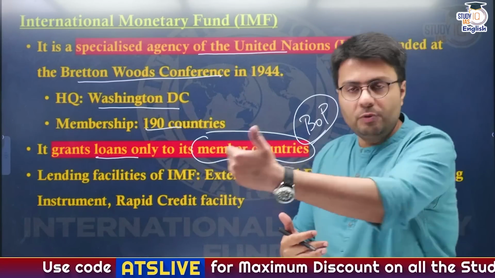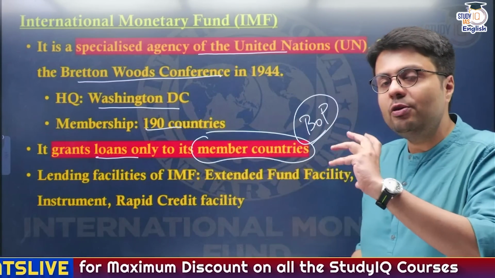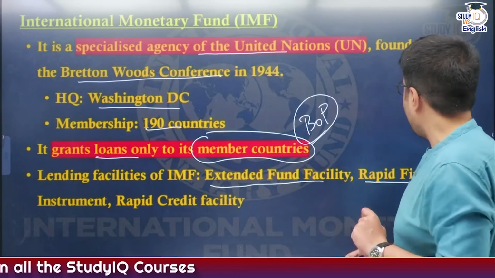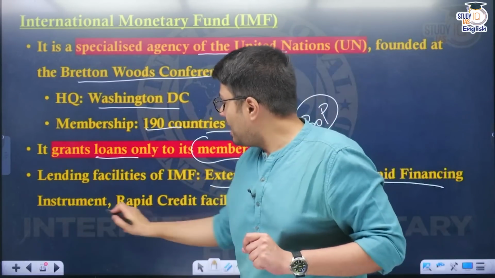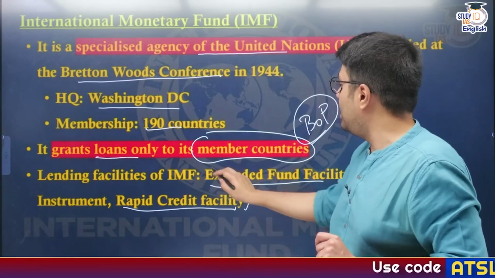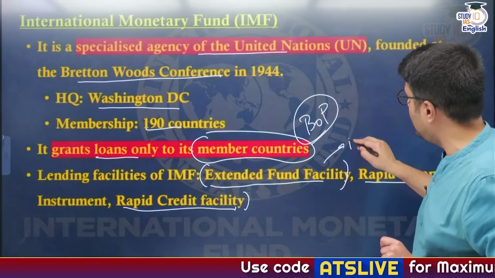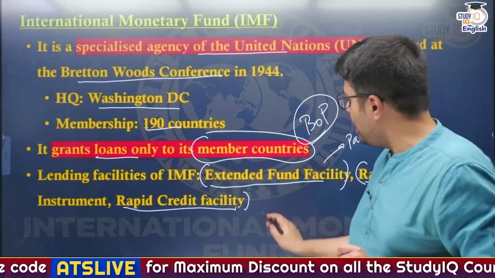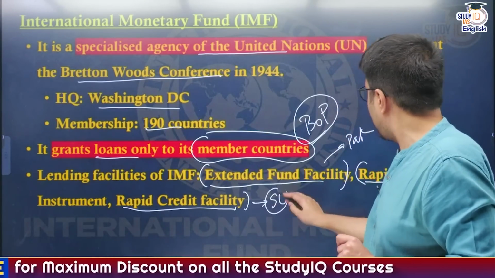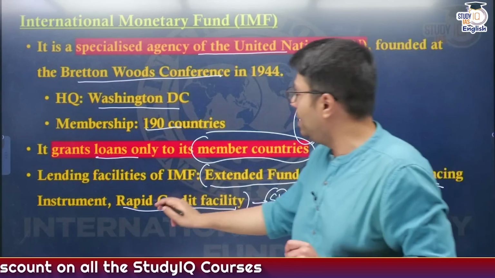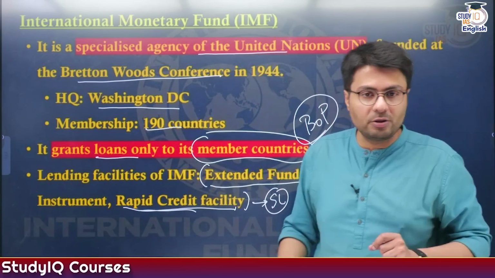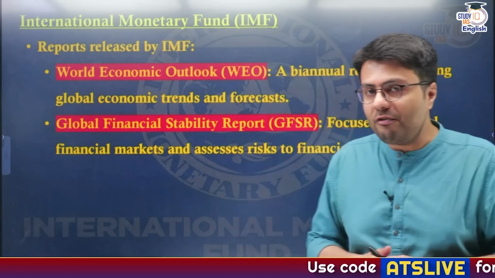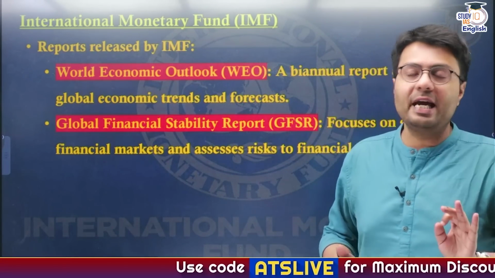Now this loan which is provided by IMF is extended in different categories. They might be called extended fund facility, rapid financing instrument, or rapid credit facility. Pakistan has been extended a loan under the extended fund facility, whereas Sri Lanka earlier in 2021 was extended a loan under the rapid financing instrument and rapid credit facility. Please remember this.